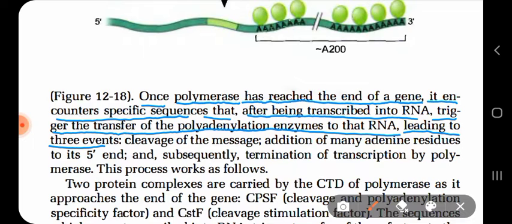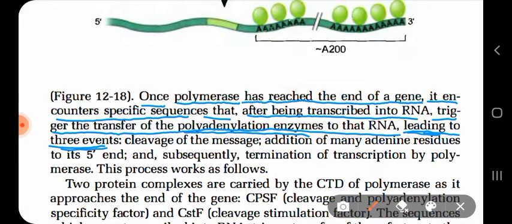Now that region in the RNA, the complementary region where the DNA had that specific sequence, will be recruited by the polyadenylation enzymes, leading to three events.